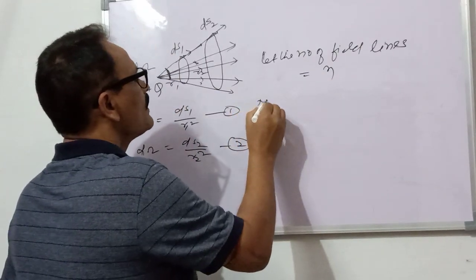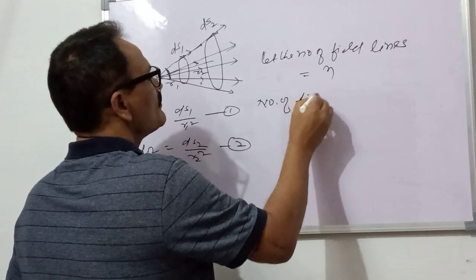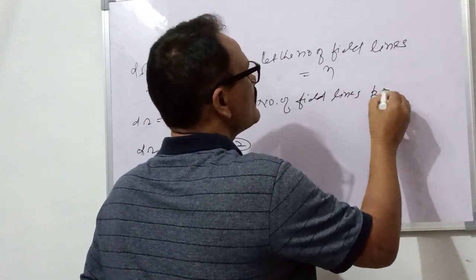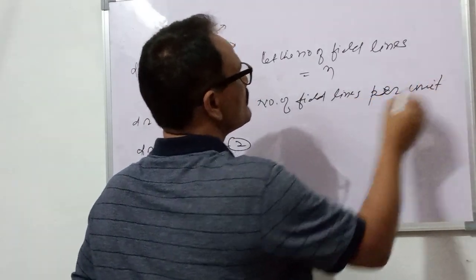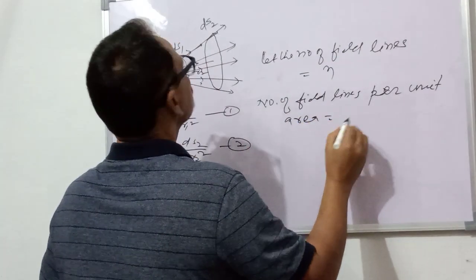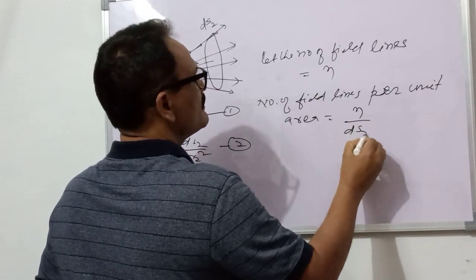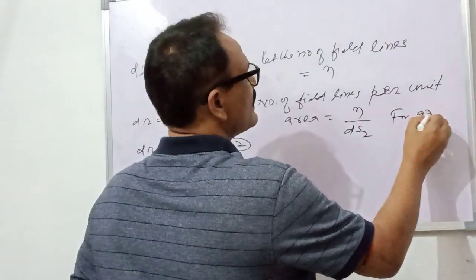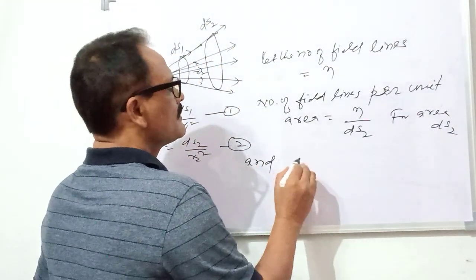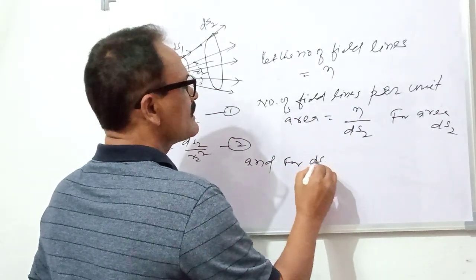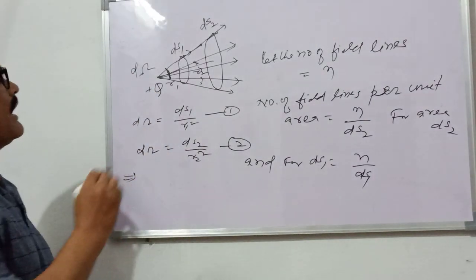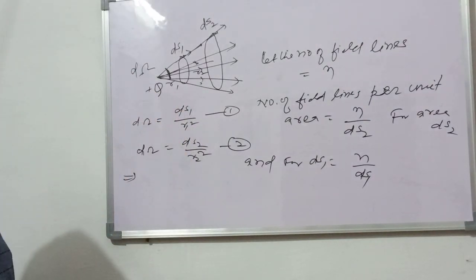So the number of field lines per unit area is equal to n divided by ds2 for area ds2, and for ds1 it is n divided by ds1, and ds1 is equal to d omega by r1 square.